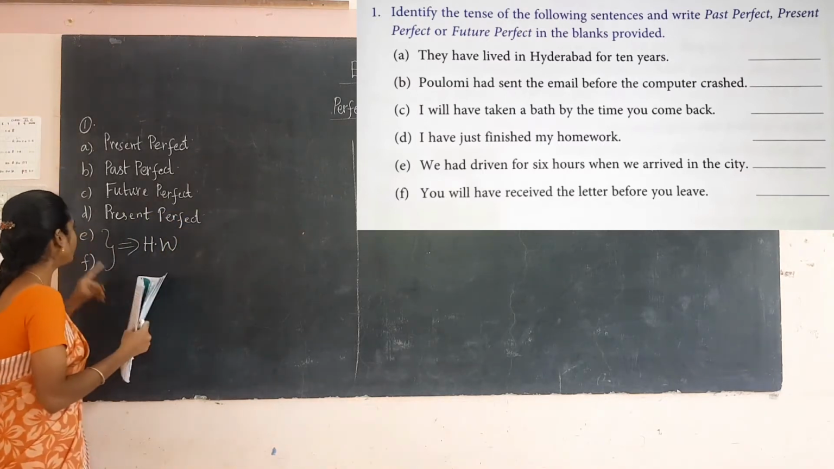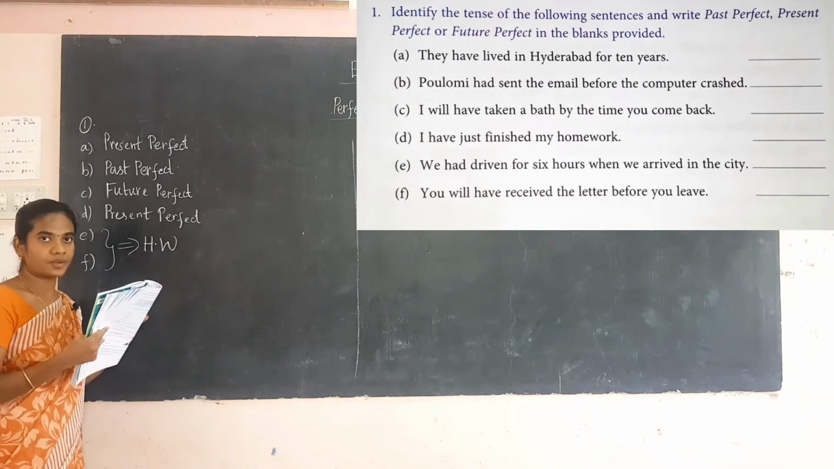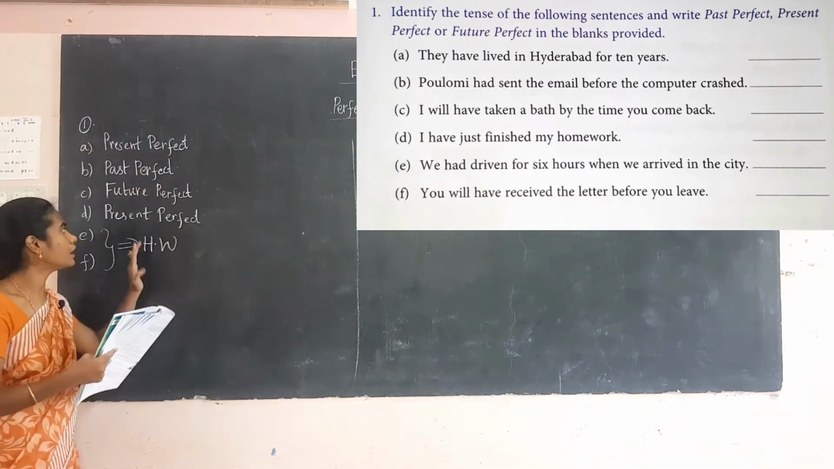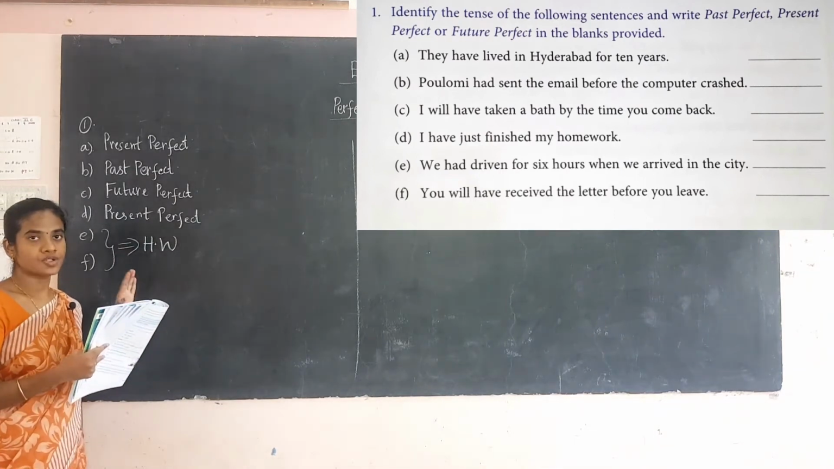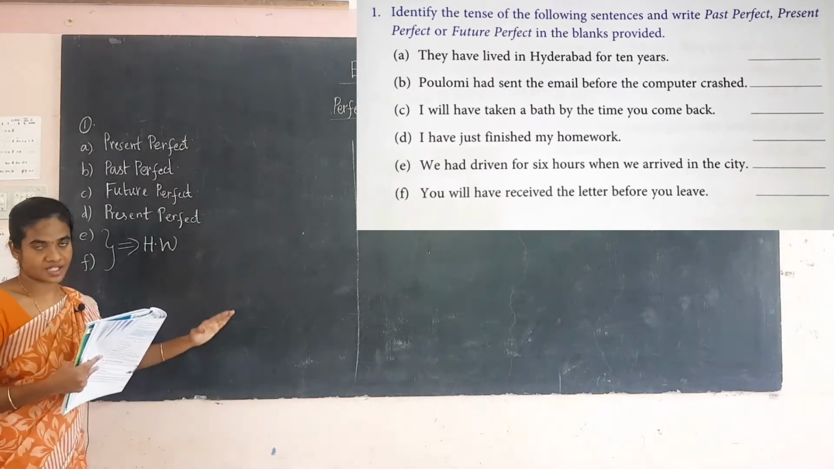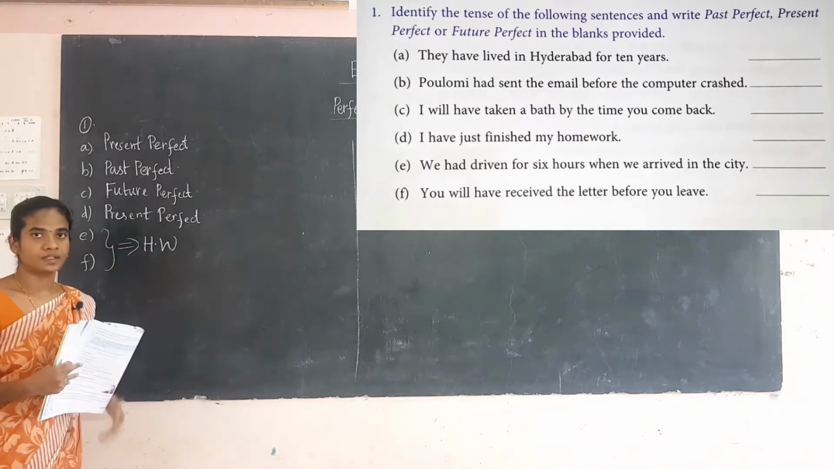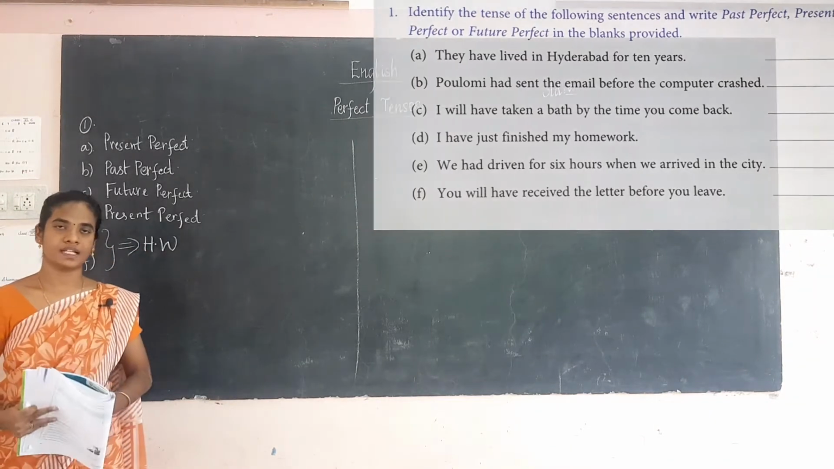And you have to do E and F as the homework. You have to read the sentence and understand what structure it is, and then in the blanks you have to write the corresponding one. So if there are the three structures we have learned, you have to do these two as homework. So now we shall move on to the next one.